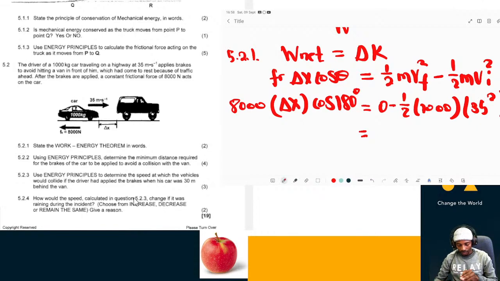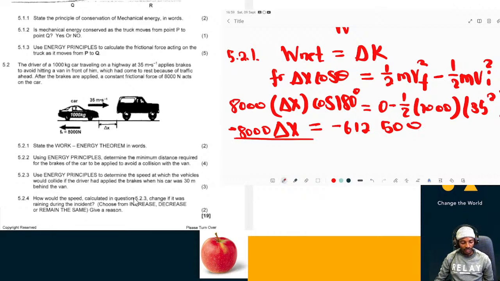All right. So we have 8,000 times cos 180 degrees, which is -1. So we're going to have minus 8,000 delta x, which is equal to minus 0.5 times 1,000, which is 500, times 35 squared. So we have minus 612,500.